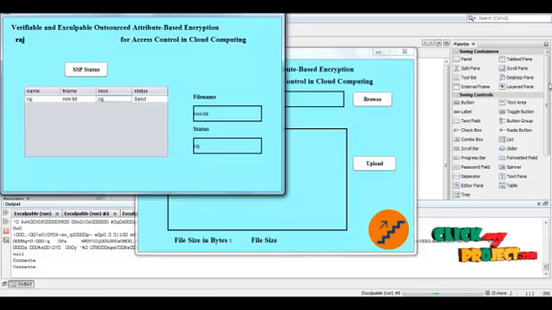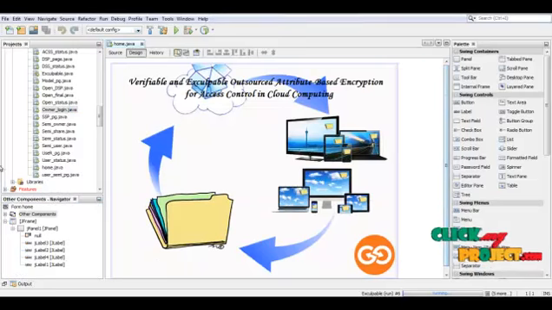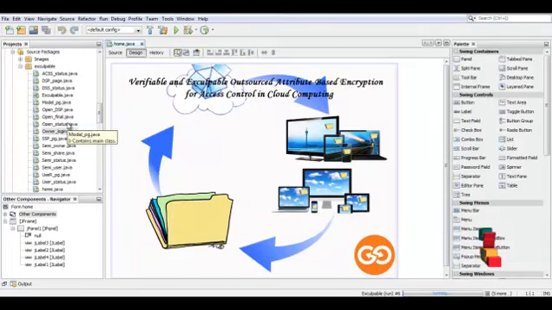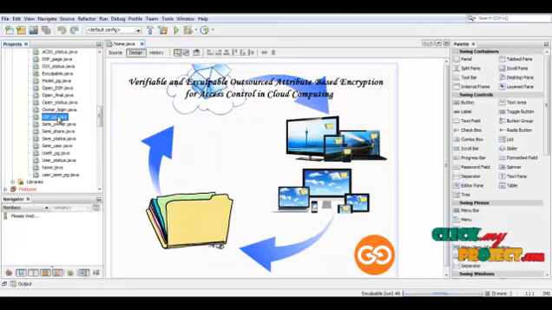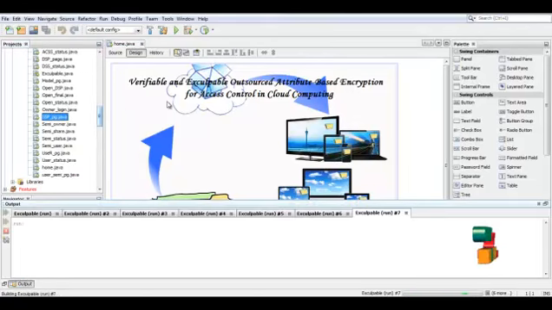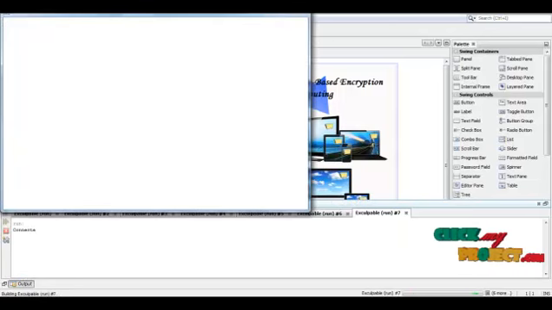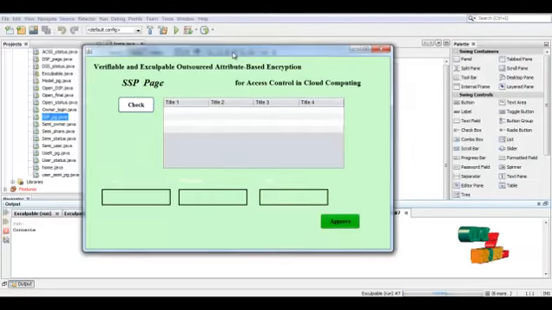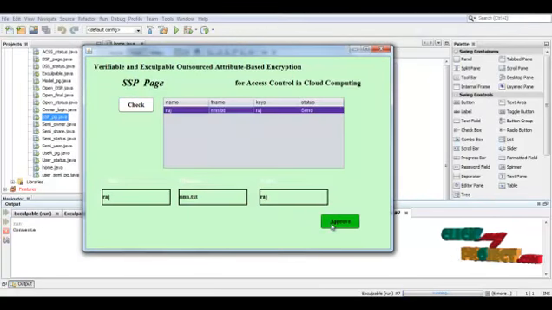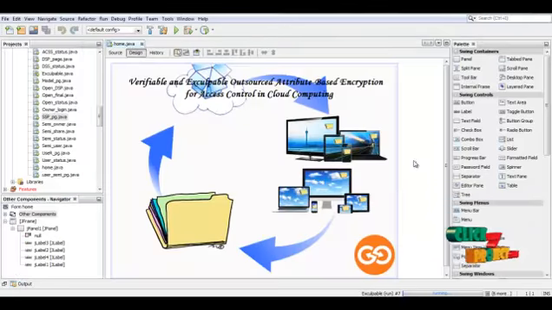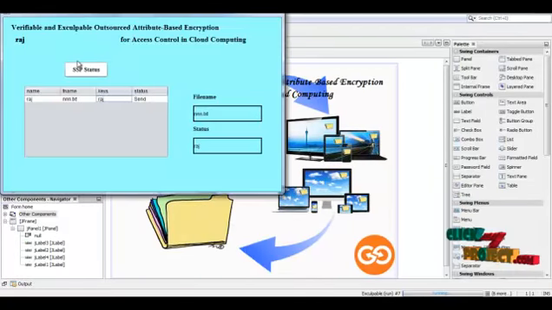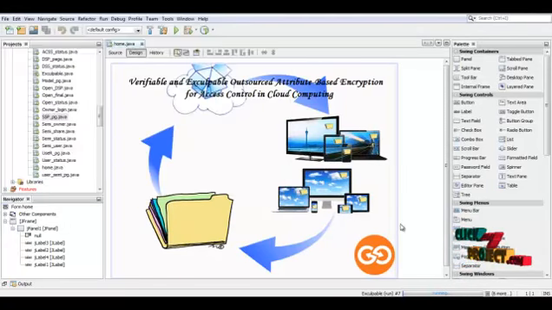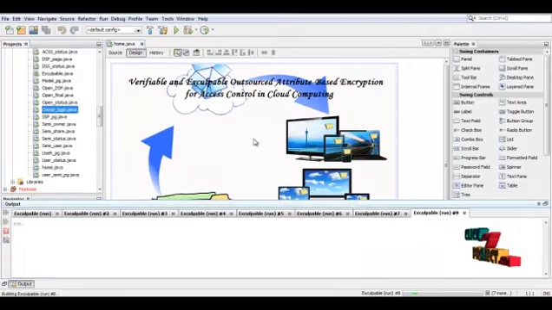So this must be accepted by the SSP. So let us run the SSP page. So this is the SSP page. So here we have seen the status. So here uploaded. If we now check the process, it will be accepted. So the file was accepted and securely stored. So then we have to run as a data user in the open model.